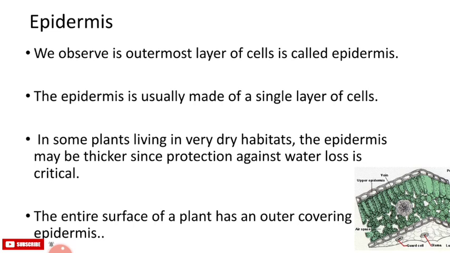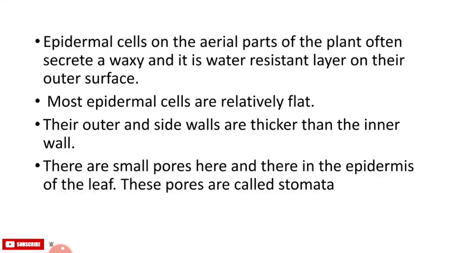Epidermis. We observe the outermost layer of cells is called the epidermis. The epidermis is usually made of a single layer of cells. Epidermal cells of the root, whose function is water absorption, commonly bear long hair-like parts. In some plants living in very dry habitats, the epidermis may be thicker since protection against water loss is critical. The entire surface of the plant has an outer covering of epidermis. Epidermal cells on the aerial parts of the plant often secrete a waxy, water-resistant layer on their outer surface. Most epidermal cells are relatively flat. Their outer and side walls are thicker than the inner wall.